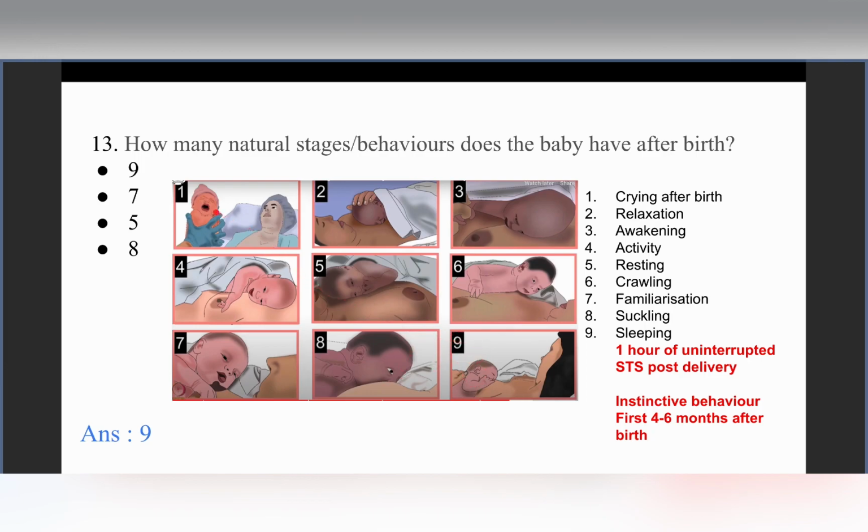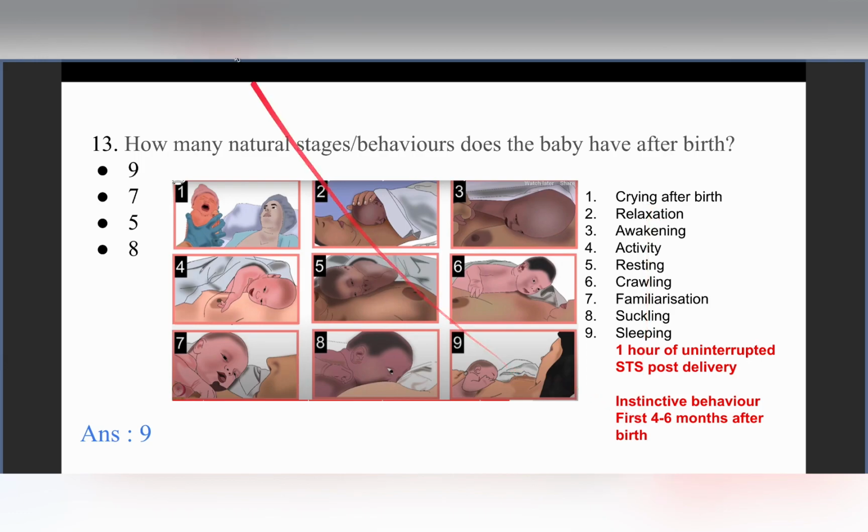So as we can see, through every stage we have a specific activity profile of the baby, which is specifically mentioned in each phase. So these are all instinctive or natural behaviors of the baby, right?